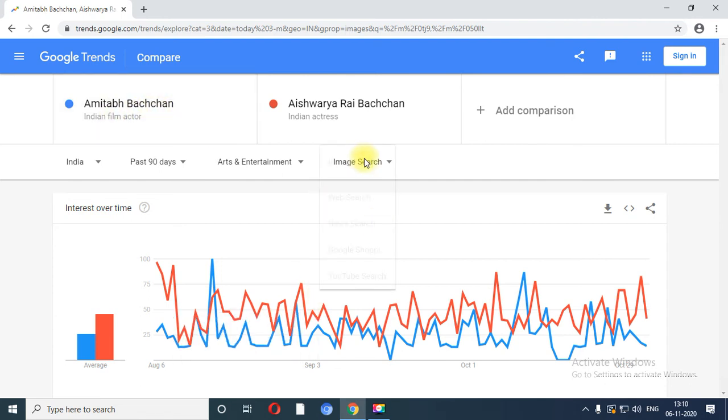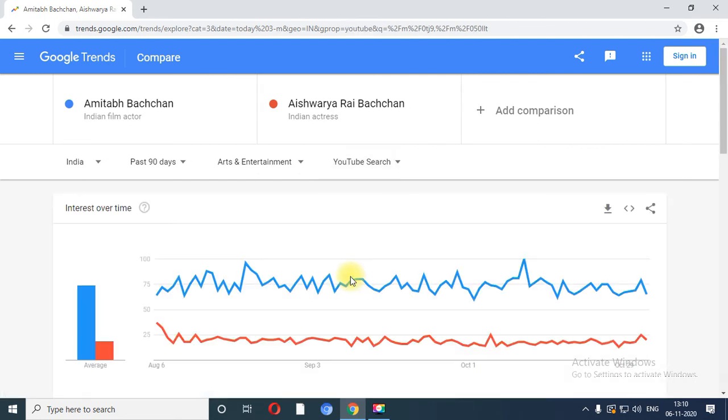So see, based on that now I am going to click on YouTube. You can see that few people search for videos related to Aishwarya Rai Bachchan. Why? Because this graph is very high compared with the red mark. Why? Because KBC is there. So the majority of people are looking for episodes related to KBC. So this search contains a higher volume in demand.